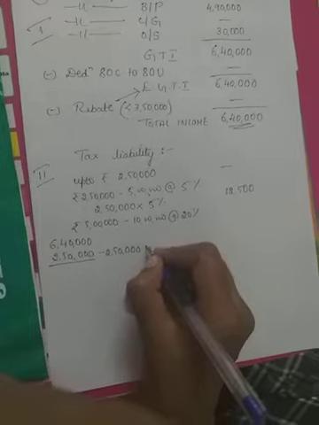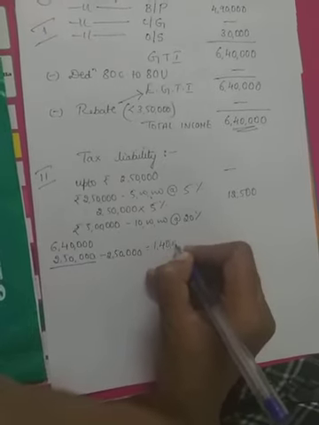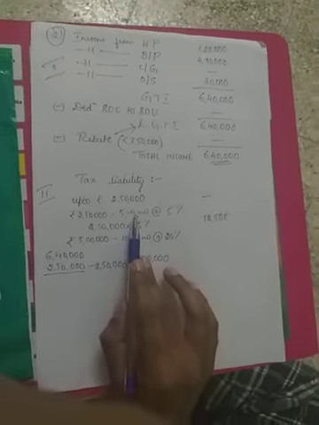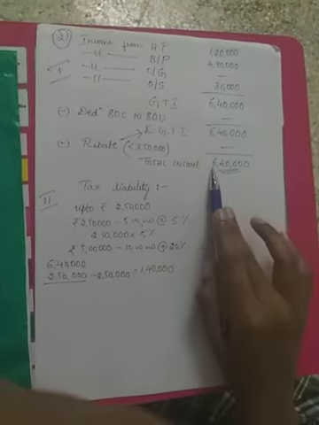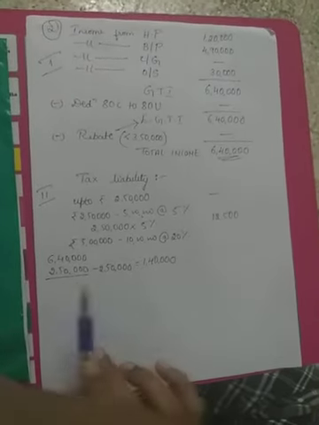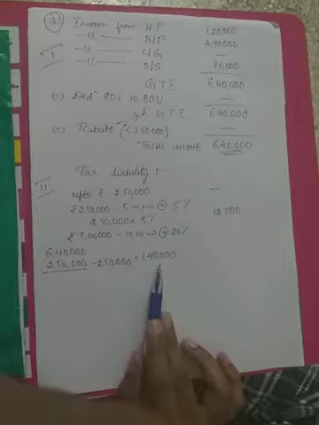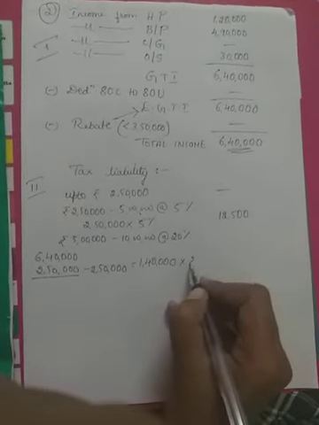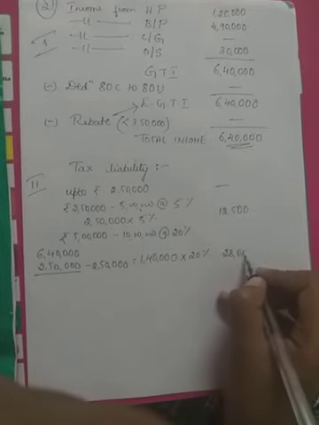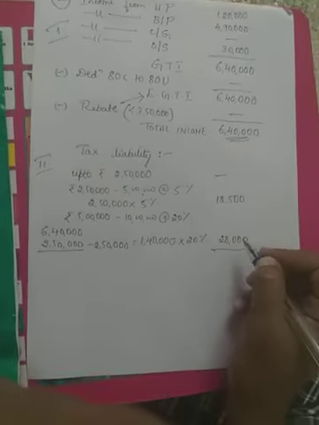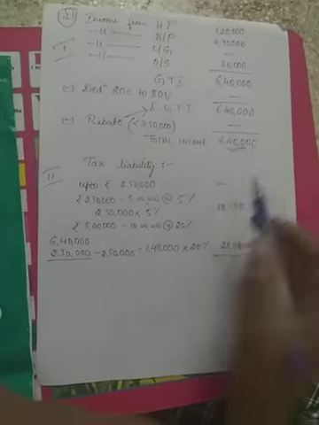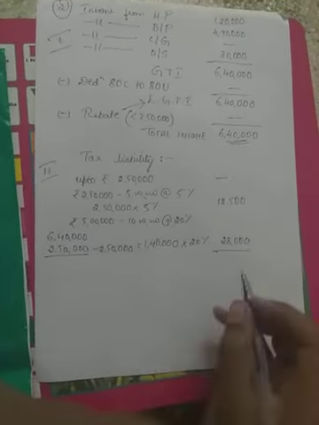So the remaining is 1,40,000. After 5 lakh it has crossed by 1,40,000. So the excess 1,40,000 into 20% comes to around 28,000. It is within 10 lakhs, so this slab rate ends here.